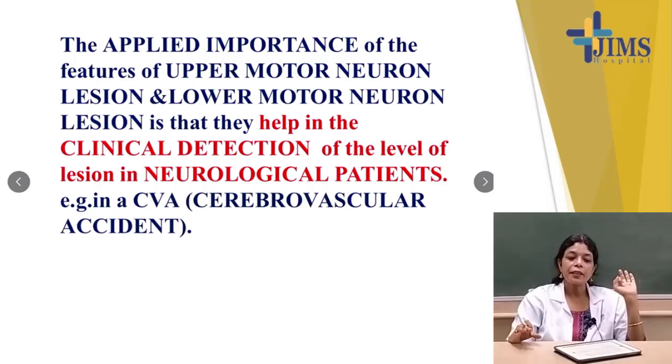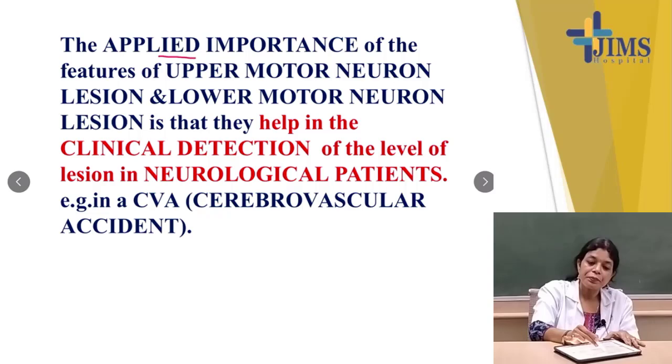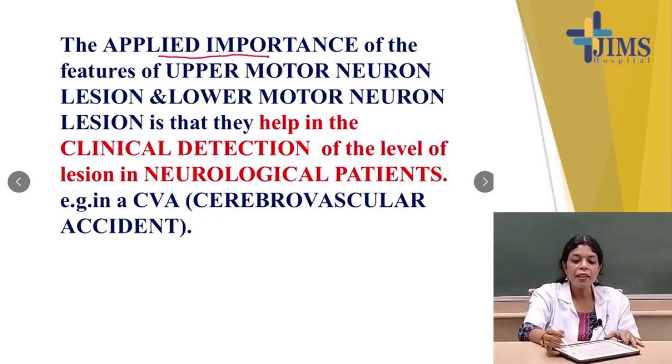Then you can understand why we are giving more stress on the lesions, and on the features of upper motor neuron lesions or lower motor neuron lesions, because it has applied importance and it helps in the clinical detection of the level of the lesion in neurological patients.